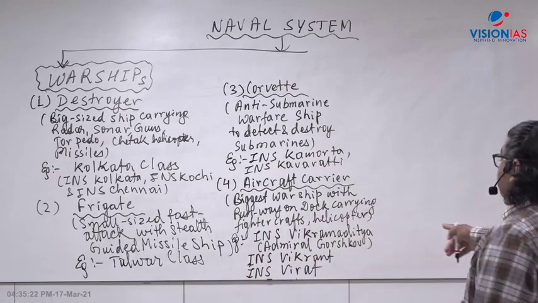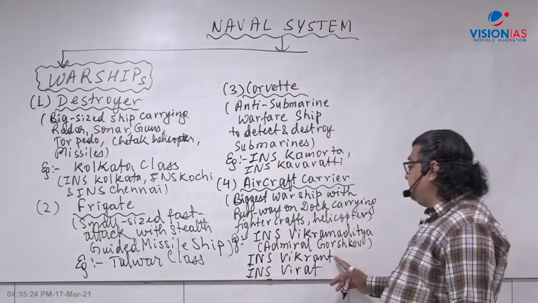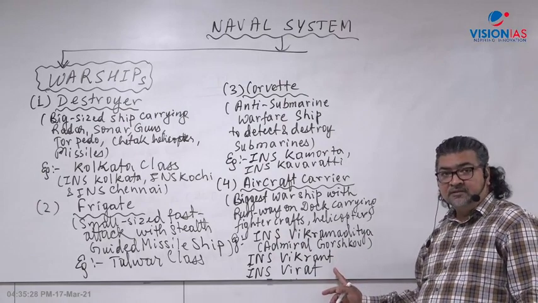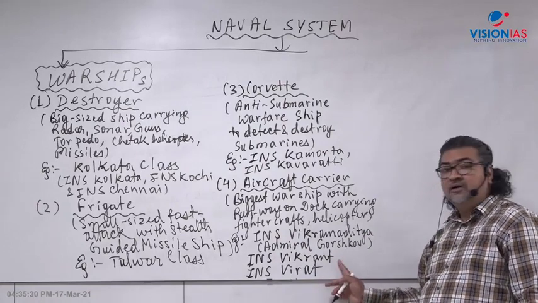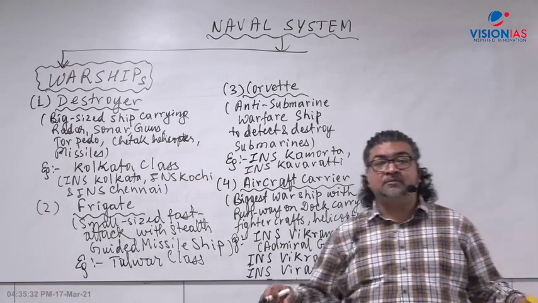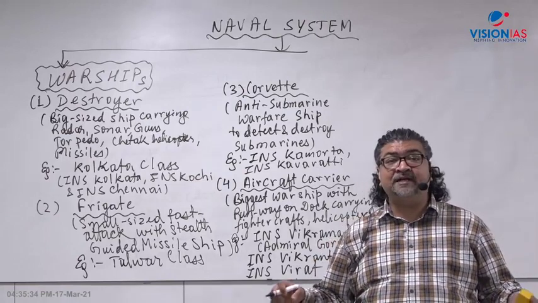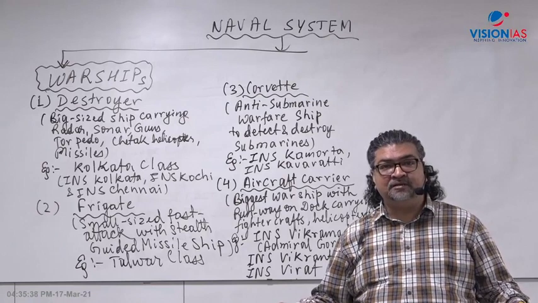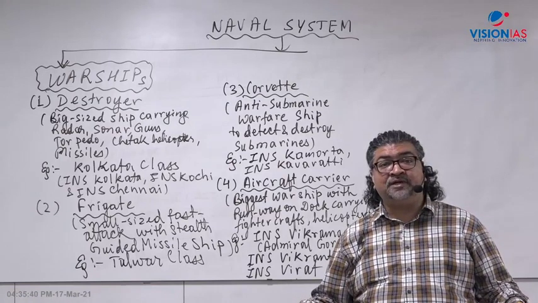So INS Vikrant was decommissioned in the year 1997. And from the same scrap of Vikrant, we have a Bajaj bike, the pride of India. Bajaj company has come out with a bike called Vikrant.